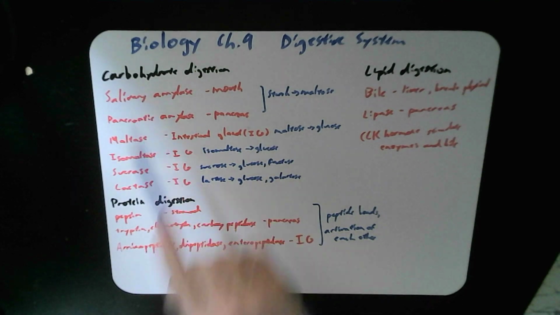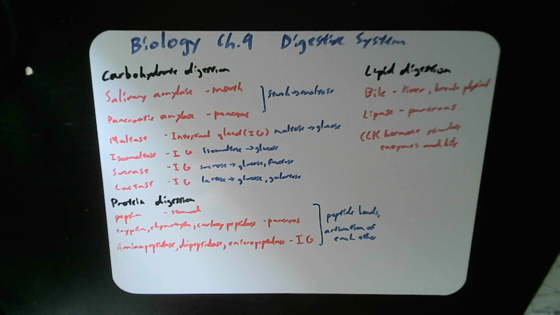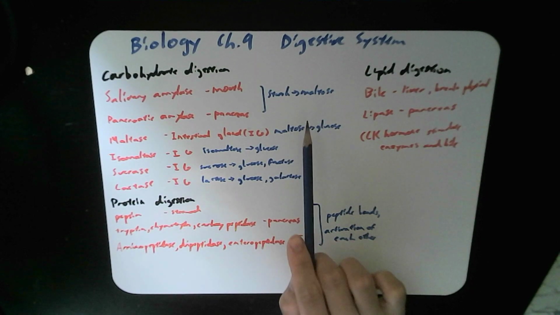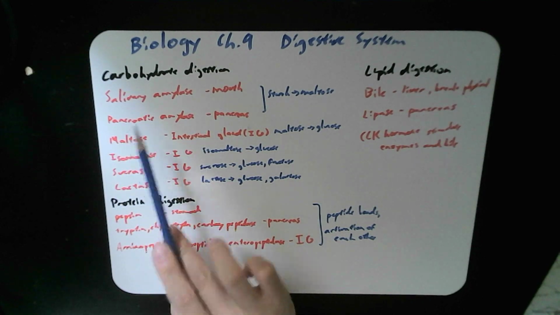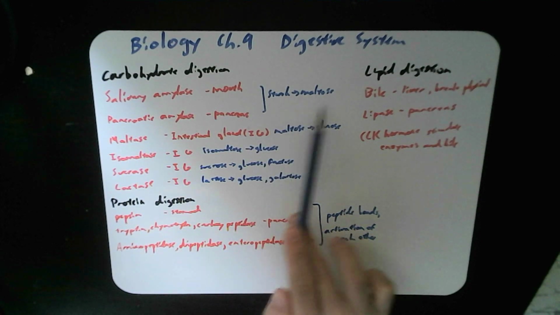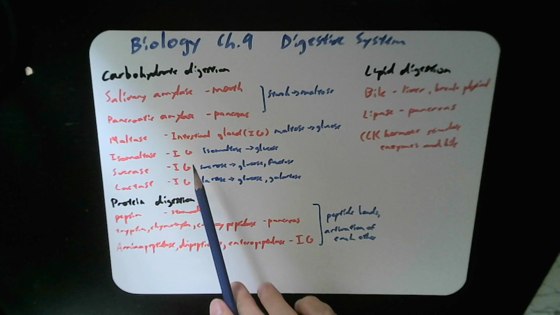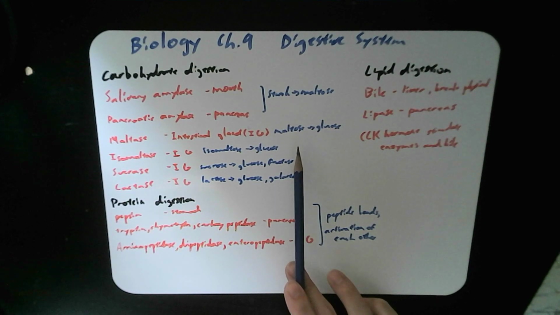So, splitting into carbohydrate, protein, and lipids. In the carbohydrate, digestion begins in the mouth, as we know, with amylase, by breaking starch into maltose, which can then later, either by pancreatic amylase or salivary amylase, then the maltose can then be broken down by maltase, secreted by the intestinal gland, and that is released into the duodenum.